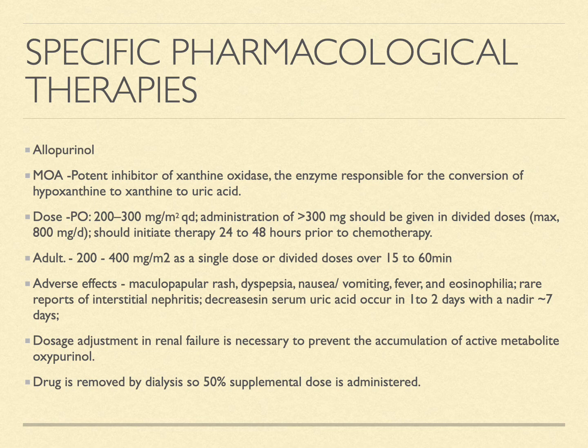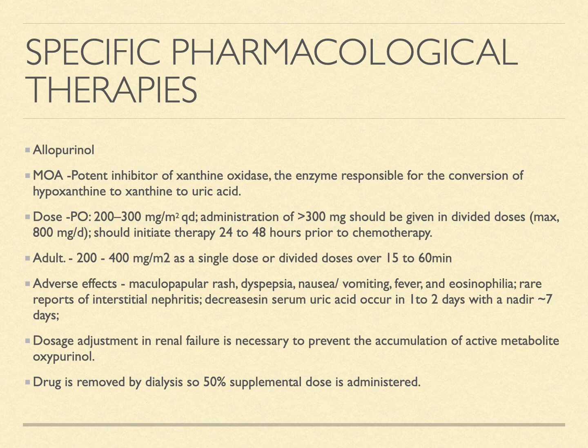Allopurinol is a potent xanthine oxidase inhibitor, which is the enzyme responsible for the conversion of hypoxanthine to xanthine and to uric acid. Dose in adults is given as 200 to 400 milligram per meter square as a single dose, or divided doses over 15 to 60 minutes. The adverse effects: the maculopapular rash, dyspepsia, nausea, vomiting, fever, and eosinophilia.